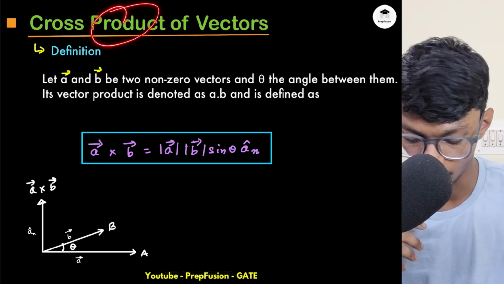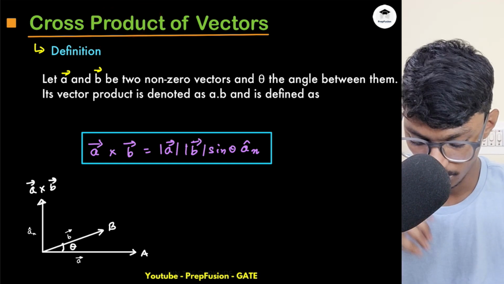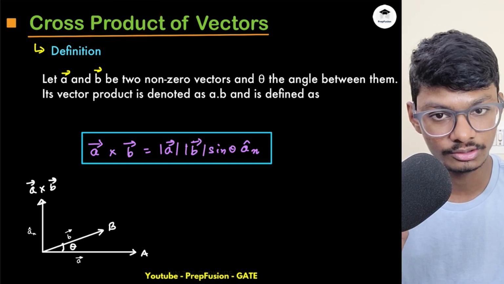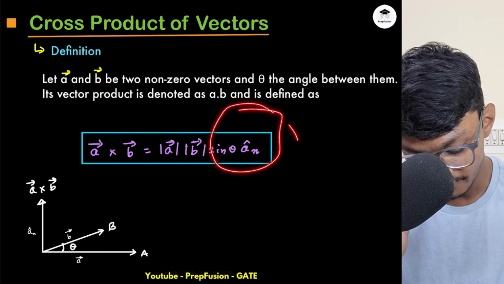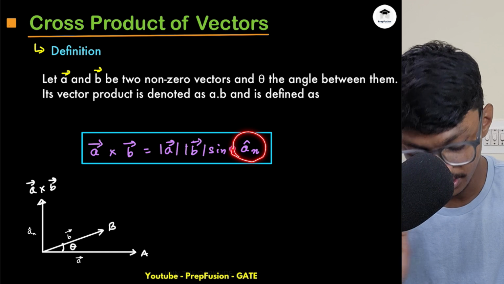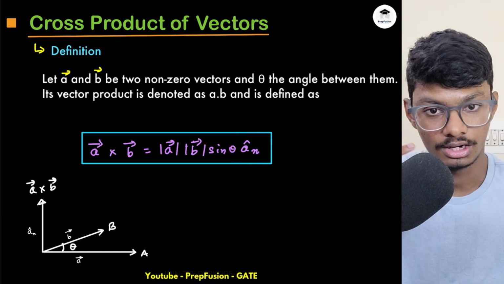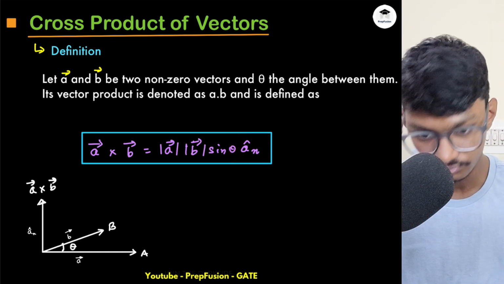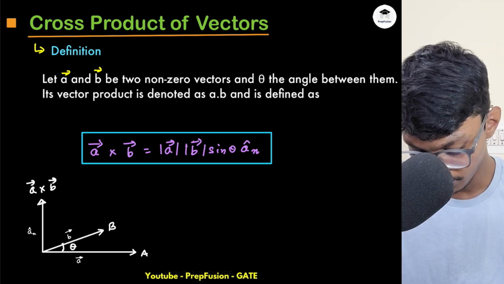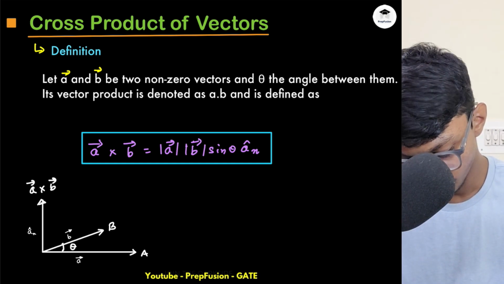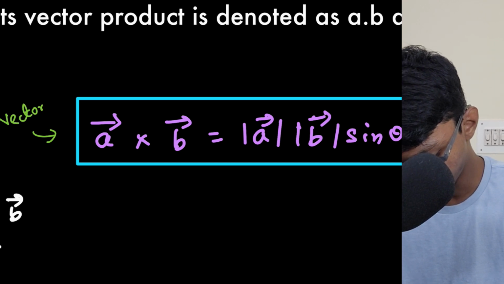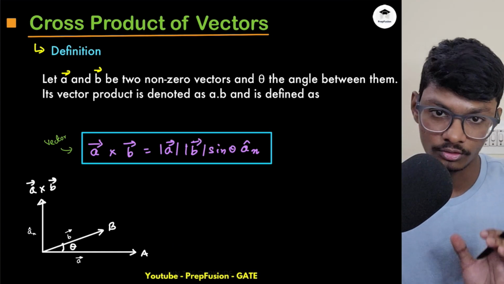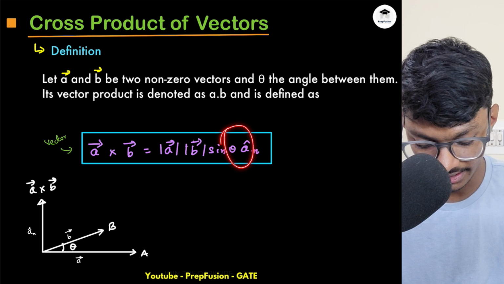The next topic is cross product of vectors. It's a similar thing, but this time if I do the cross product of vectors, I will also get a vector quantity. You can observe here that a direction is involved. So the cross product of two vectors will be a vector. Basically it follows the right hand law. So what will be the direction of the vector?